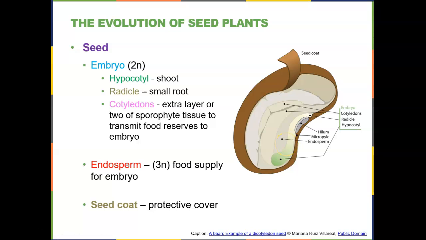Now, there are other structures called the endosperm, so that's right here, and the endosperm is a food supply for the embryo, and interestingly enough, it is triploid, meaning that the endosperm has 3 copies of every chromosome, so it could never become an additional embryo, so it only serves as a food supply. And then encasing the entire seed is a seed coat, so this is a protective cover.